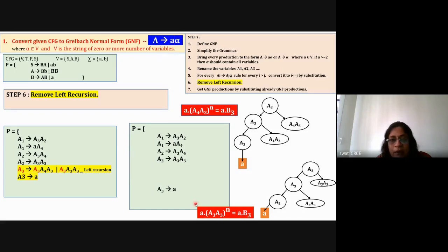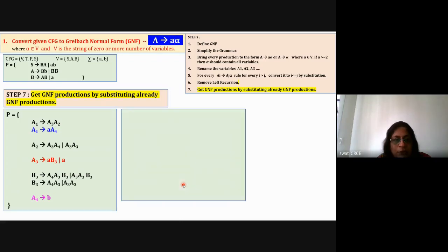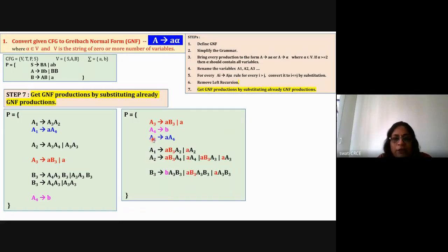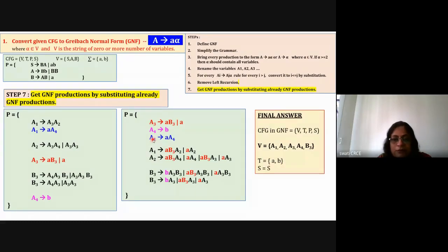So I am saying that now A3 is equal to small a B3. And then I'm saying that B3 is nothing but A4 A3 for one time, or A4 A3 B3 if it is for n number of times. But now I'm using a right recursion. So I have purposely converted left recursion into right recursion by addition of a new rule. And then you first write down all the rules which are already in GNF, and then by looking at all these rules, by substitution you convert each and every rule into GNF format, and then write down the final answer.